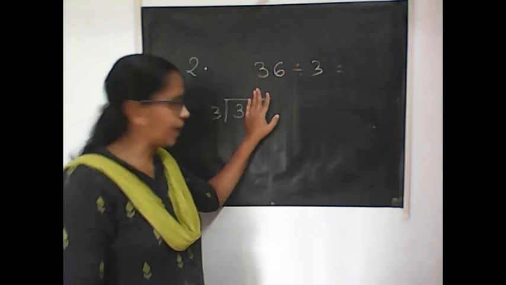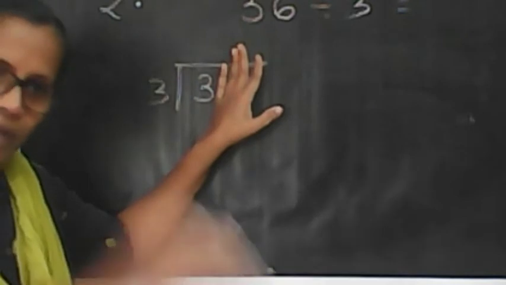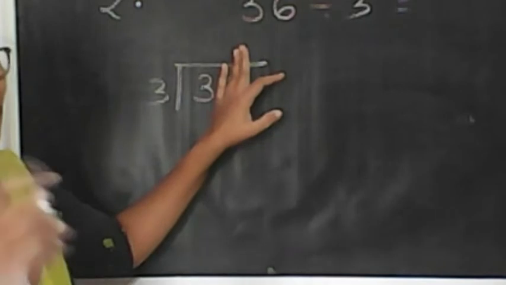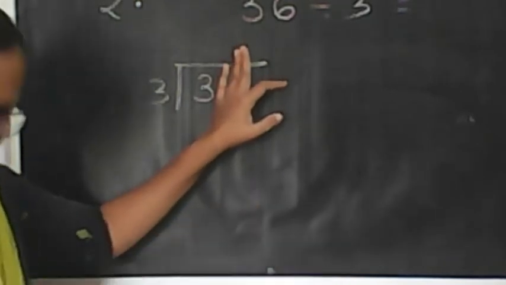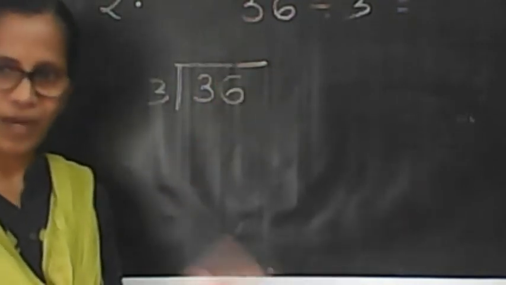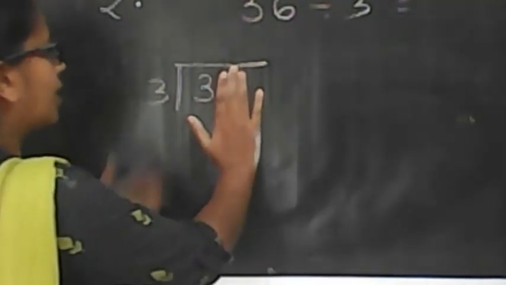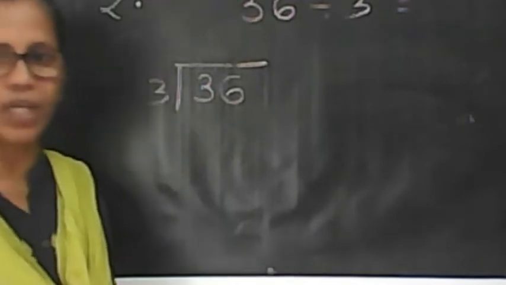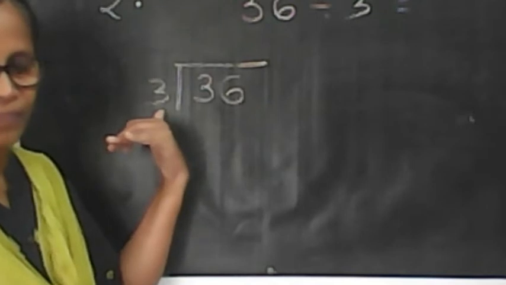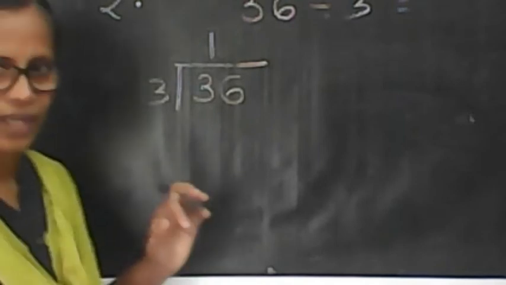Now I have a packet containing only 3 toffees, and I am going to give 3 to 1. That means I can only give 3 toffees to 1 student only. That means I am taking away the 3. We know that division is repeated subtraction. From 3 toffees, I am going to take 3. How many times can I take 3? Only one time. You can say the table of 3. 3 ones are 3. So how many times can I take? Only one time. Write the 1 there.